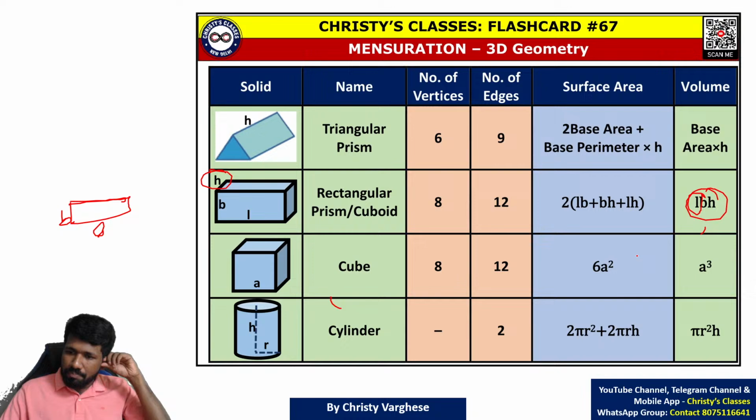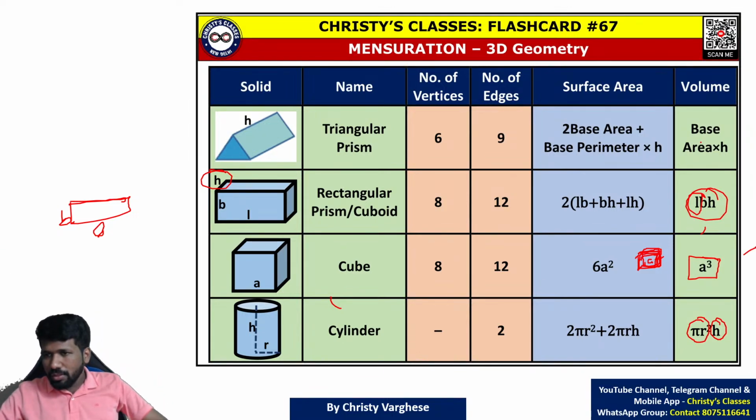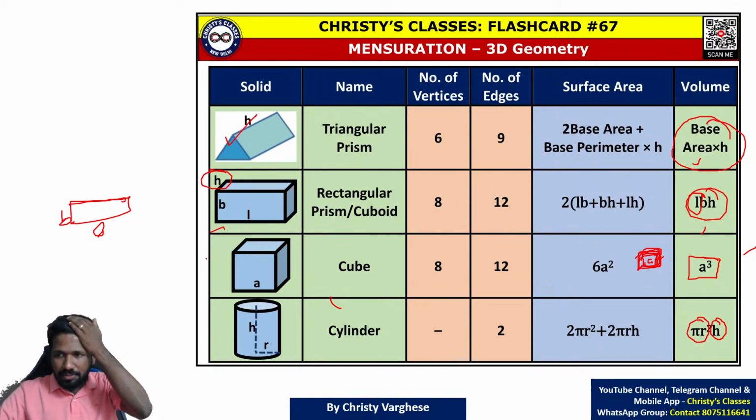And cube, base is a square. So a square is the area. Above that a square aligned. So a square into a, the cube. And circle, pi r square is the area. Pi r square, h times it is added, one over the other h times. So pi r square into h. So that is why I told you this base area into height is a common formula for all these shapes.